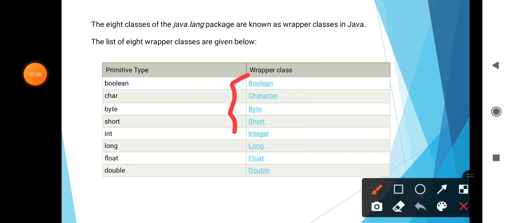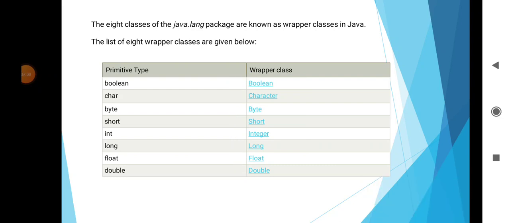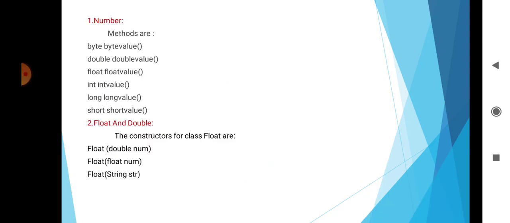So the first letter is capital. Then it has some classes, first is Number. The abstract class Number is a superclass that is extended by the classes that wrap the numeric types like byte, short, int, long, float, double, etc. It has some methods like byteValue, doubleValue, floatValue, intValue, longValue, shortValue, and so on.